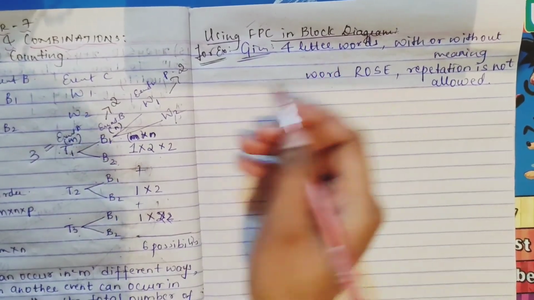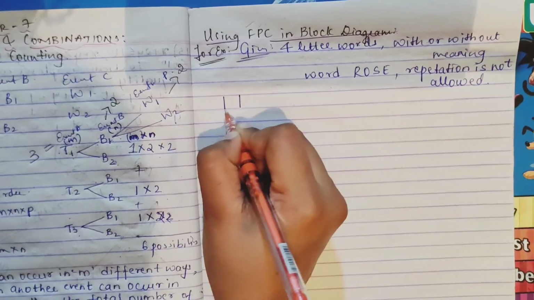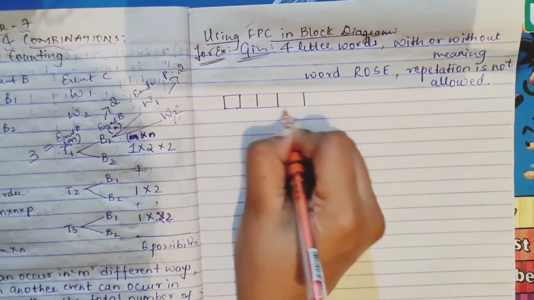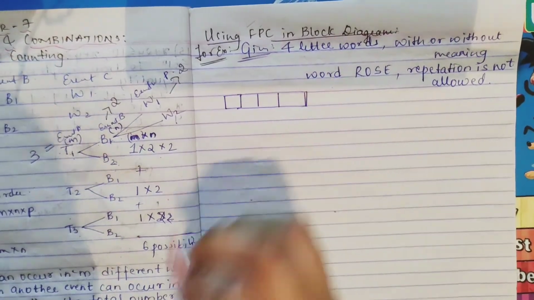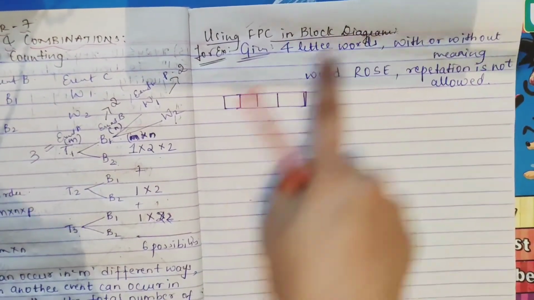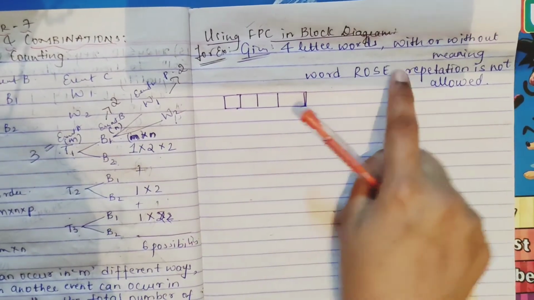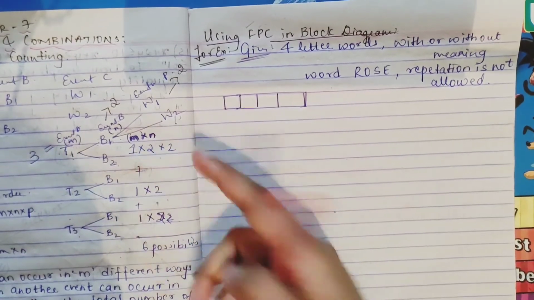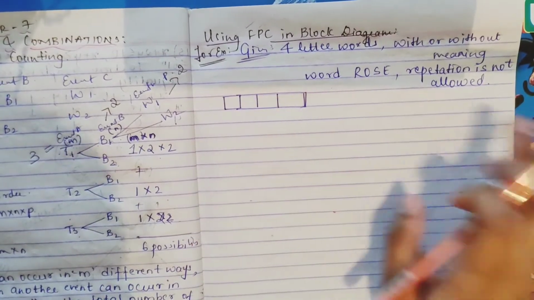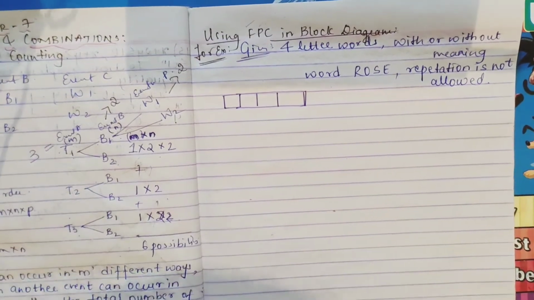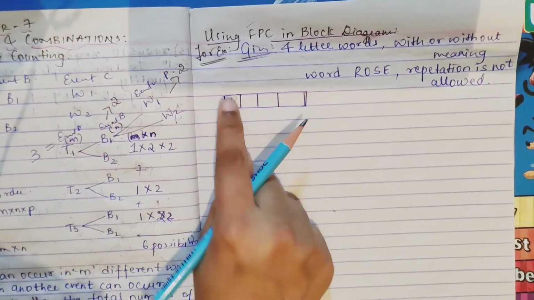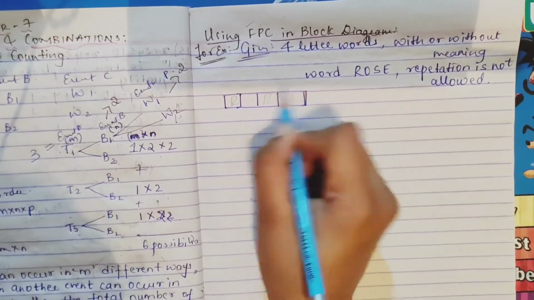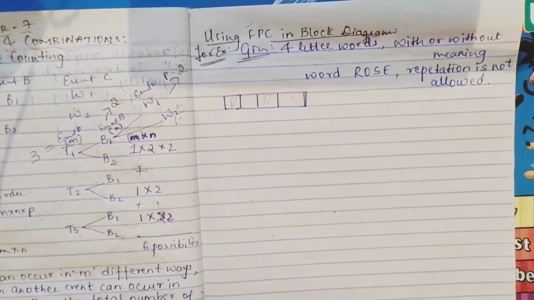Four letters means I'll make 4 blocks: 1, 2, 3, 4. They said 4 blocks only, right? You can form the word with or without meaning, whatever it can be. You can write here OS, it's your wish, even without meaning. Repetition is not allowed. Repetition means if you have already used R in one box, you are not going to use it again in the further boxes. The letter should not be repeated.